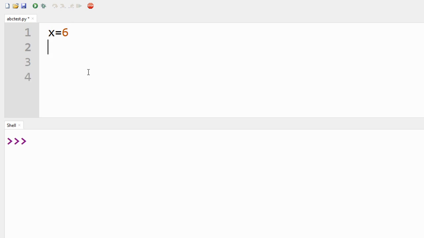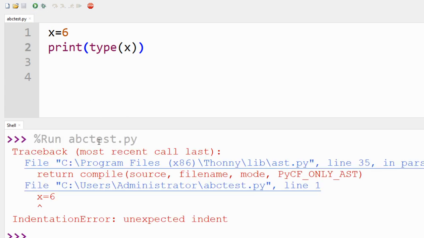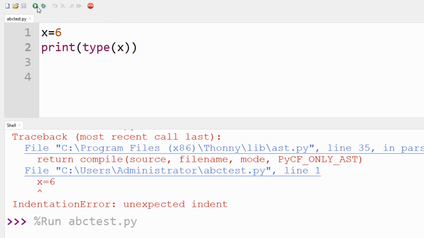We can see the type of x by using the type function. So if we write type of x and print it, then we will see that there is a mistake, an indentation mistake. Okay, so let's run this.